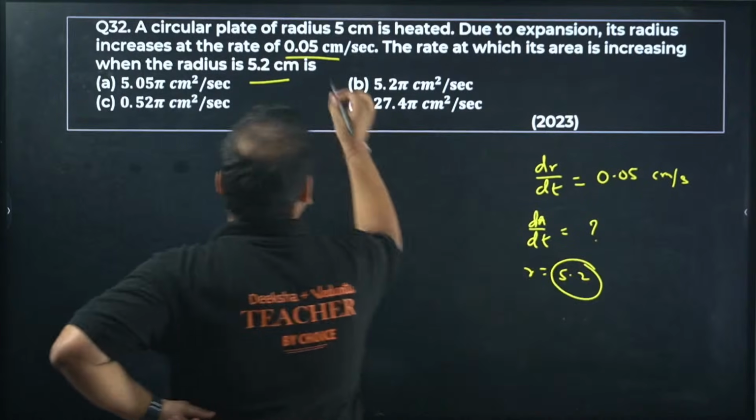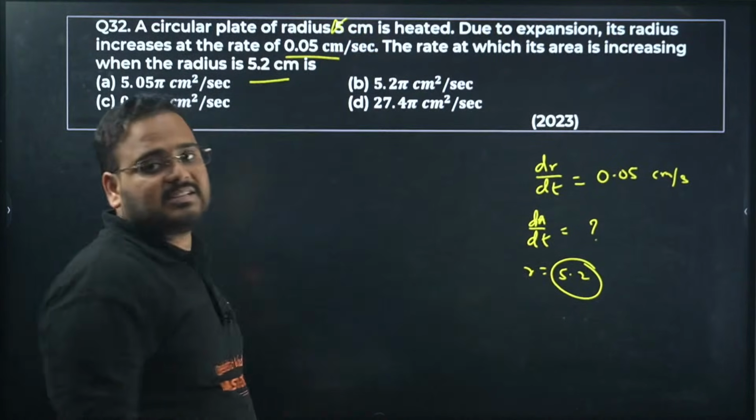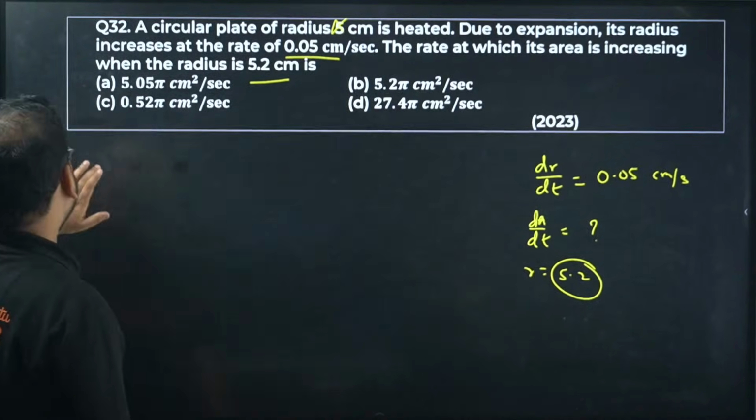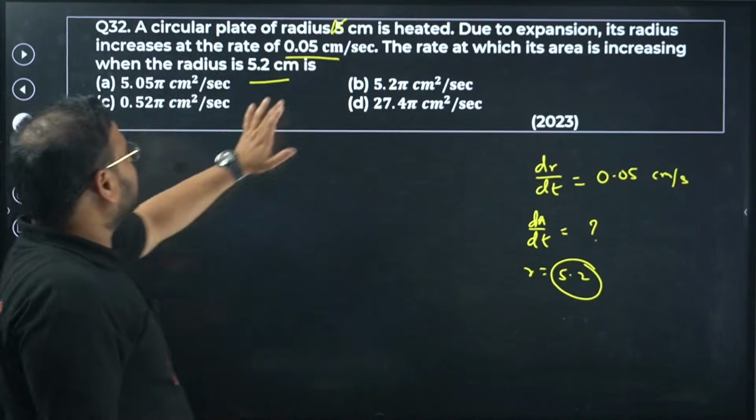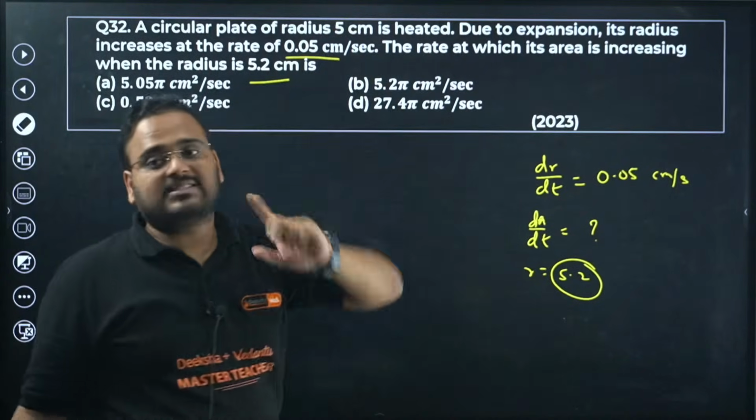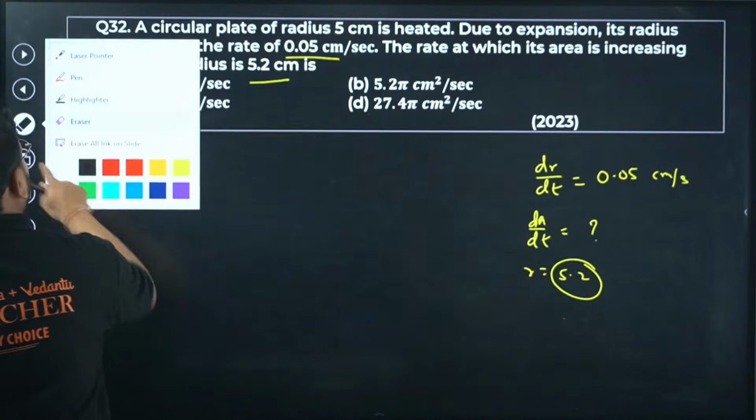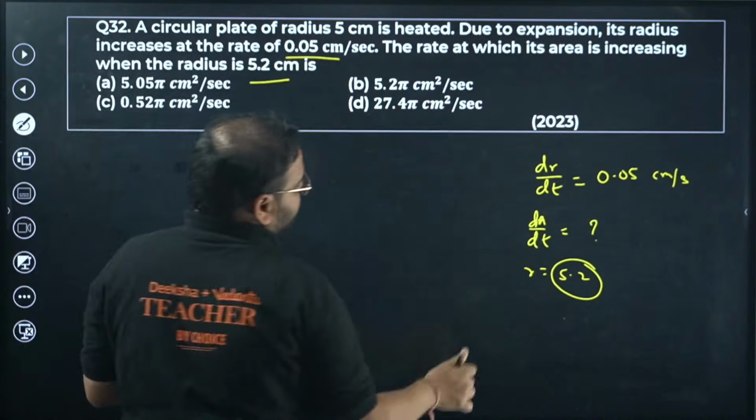Do not take the 5 cm radius, please. That's just for information initially. Its expansion is given, okay? You have to take the radius at the point where it is expanding. That's what they're asking us, so we're going to use that point only.